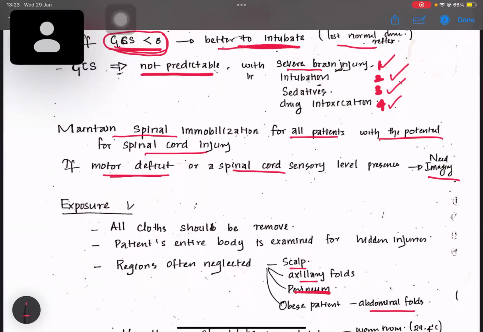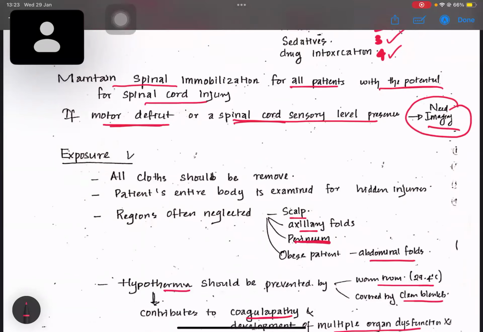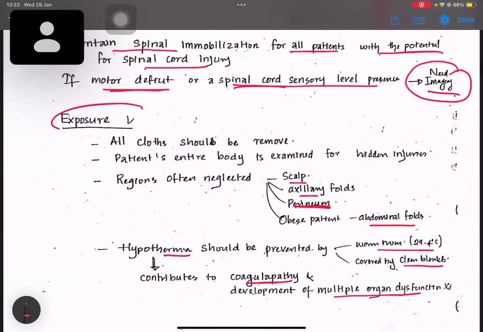If there's a motor deficit or a spinal cord sensory level presentation, we need to have any type of available imaging to look for intracranial bleeding or such. Then the next thing is exposure. All clothes should be removed and the patient's entire body is examined for hidden injuries.